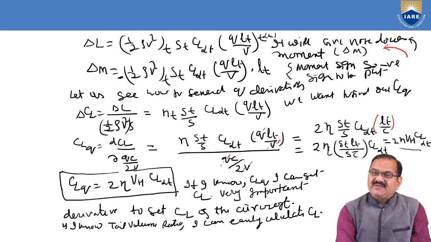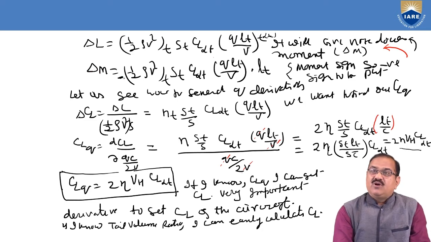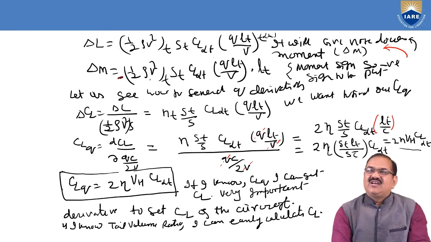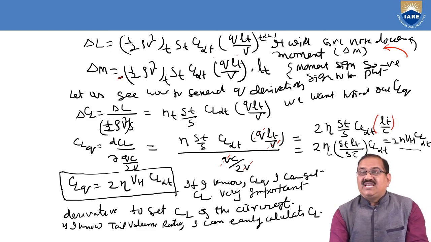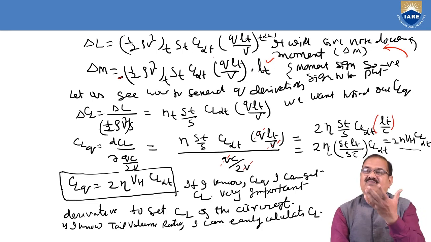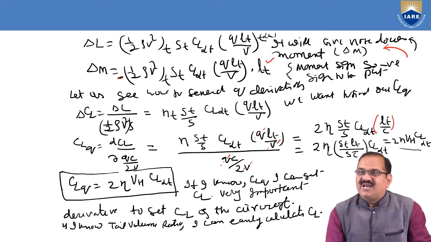So now the moment will be what? Delta M is equal to minus. Here we are not showing the minus, but it is in the anti-clockwise direction. So we are putting the minus: half rho V square ST CL alpha T Q LT by V into LT. This LT is the distance arm from the aerodynamic center of the tail to the center of gravity of the aircraft.